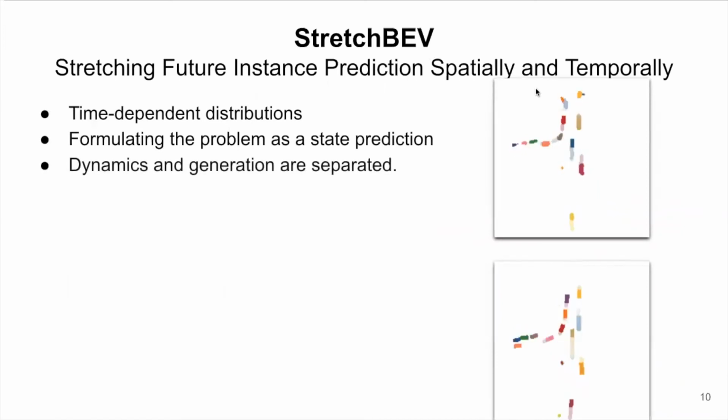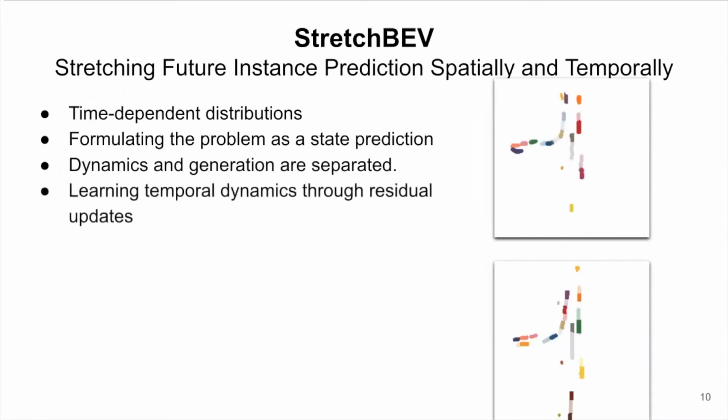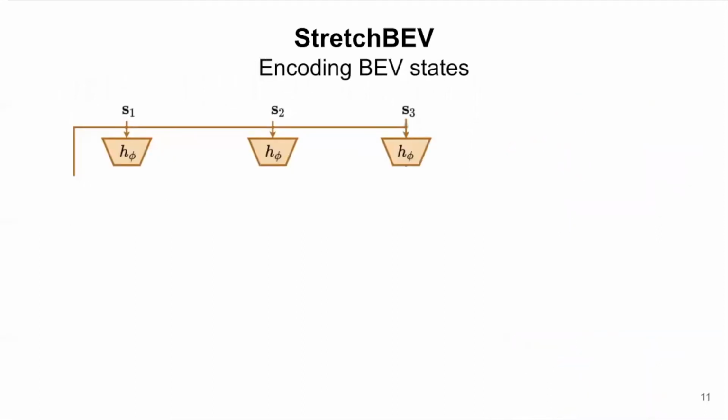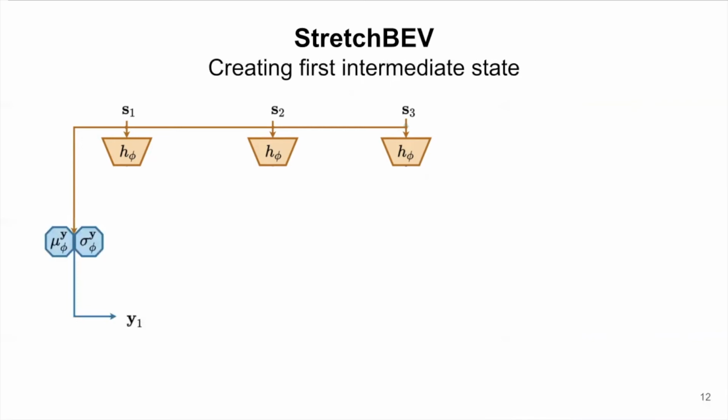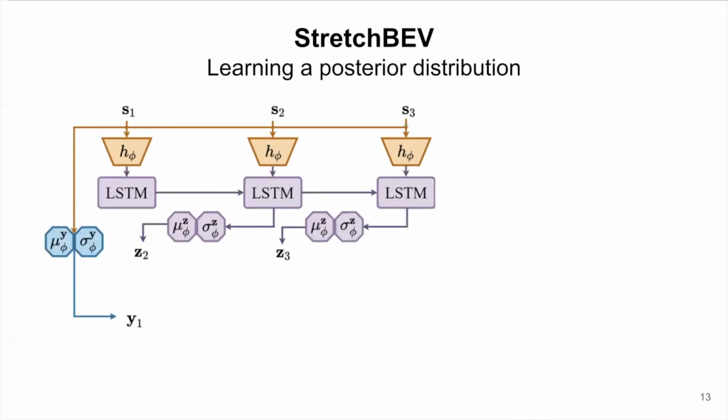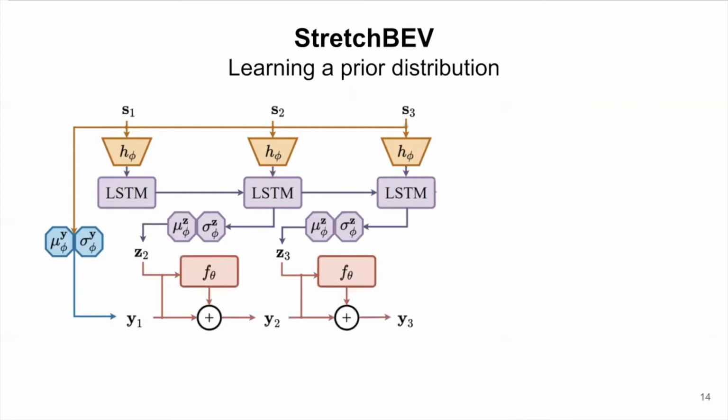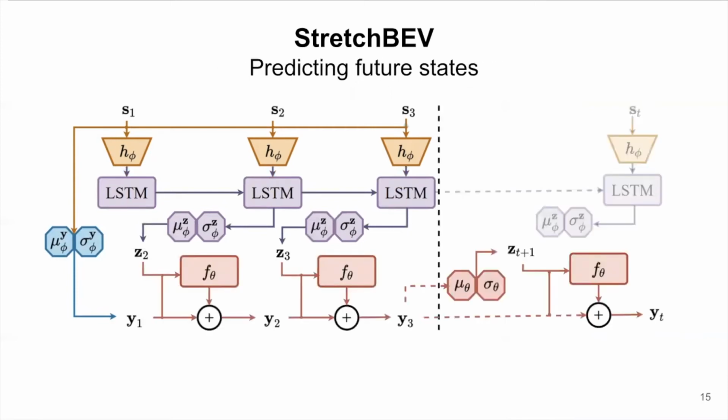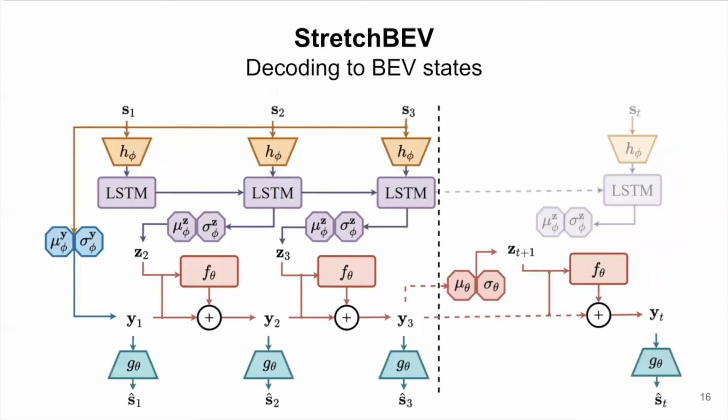We separate the dynamics and generation through a state-space model, and we learn the temporal dynamics through residual updates in the latent space. In StretchBEV, we first encode the BEV states created by LSS into a smaller dimension. After that, we create the first intermediate state using a Gaussian distribution. After, we learn a posterior distribution from the future states, as well as a prior distribution from the current state, and we use one of them to predict the future states using a residual update. At the end, all of the intermediate states Y's are decoded back to bird's eye view states using a separate decoder.